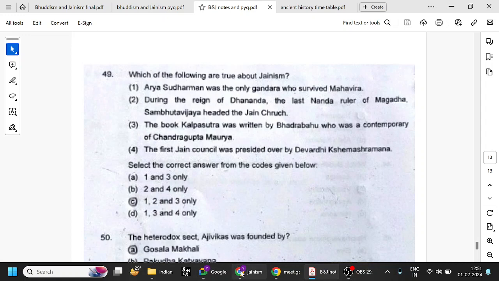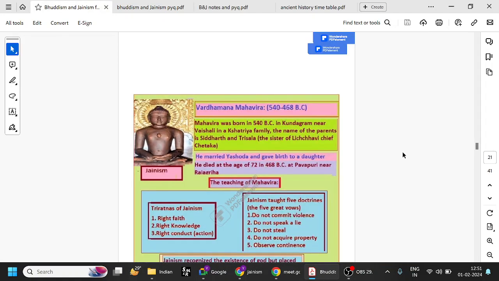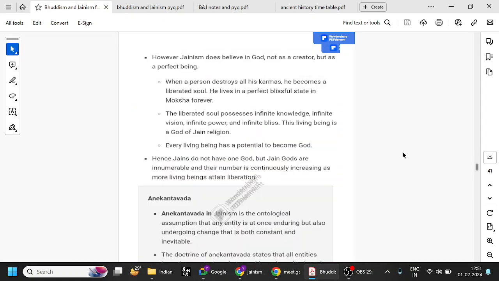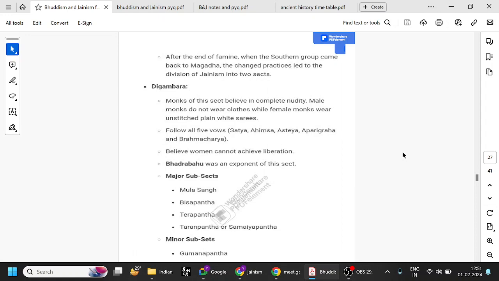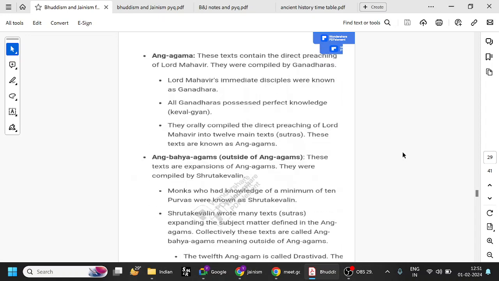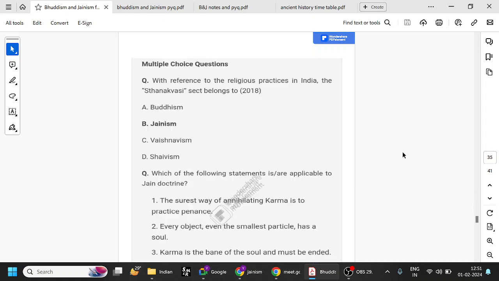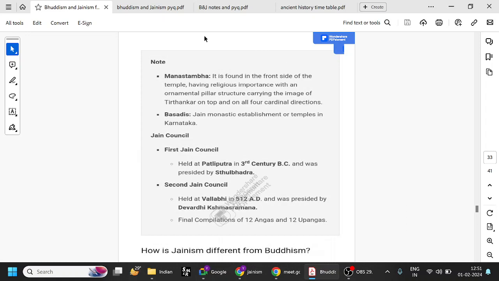So let us see the first Jain council. Headed by Sthulabhadra.